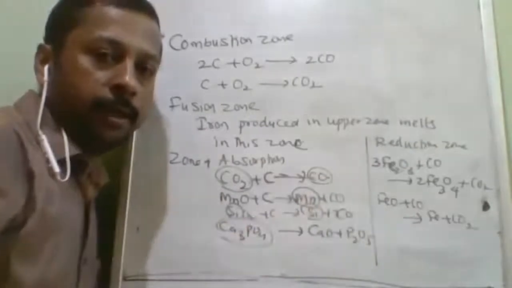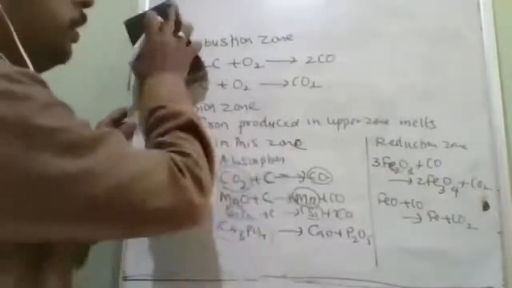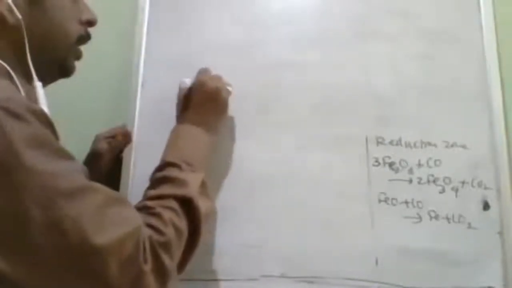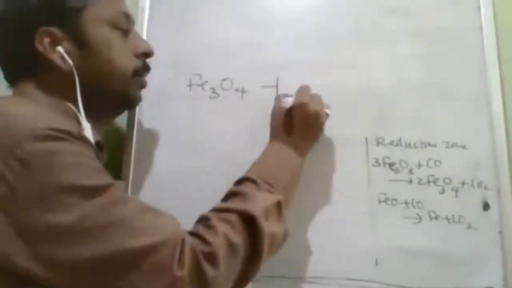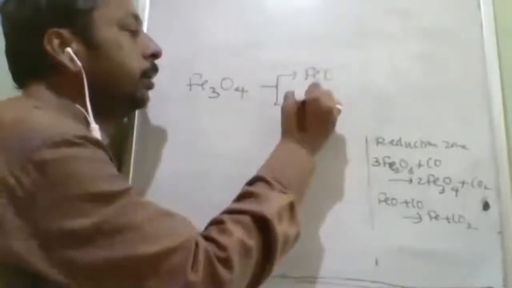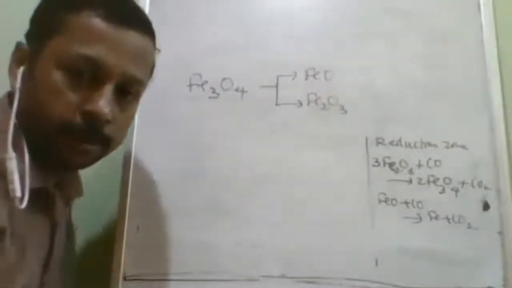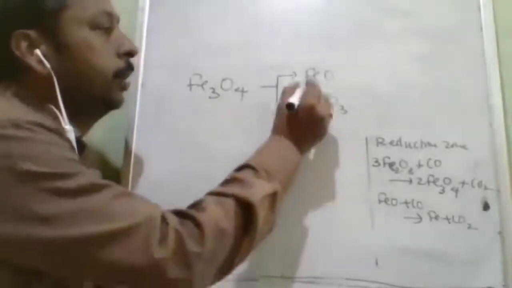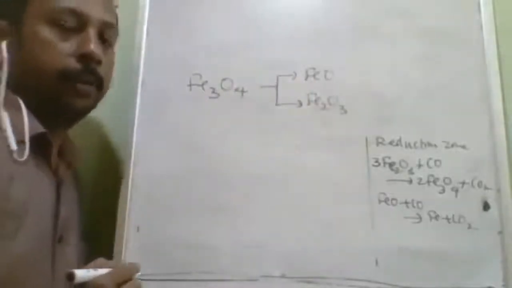Here we are to reduce the oxides of iron. So what types of oxides are there? Fe2O3 and FeO. Actually we will write it as Fe3O4. Fe3O4 is a mixture of what? FeO and Fe2O3. See, when you add both of them, you will get the same, 3 moles of Fe and 4 moles of oxygen, Fe3O4.